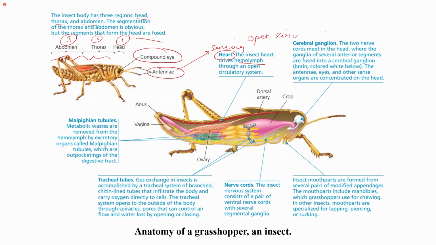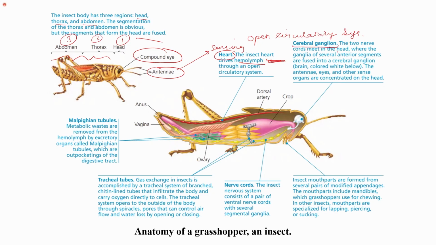So we know that in an open circulatory system, the interstitial fluid and the circulatory fluid are the same, and it is known as the hemolymph. So the interstitial fluid and the circulatory fluids are not distinct, they are the same, and this is the hemolymph, which is pumped throughout the body with the help of the heart. They have a well-developed nervous system, comparatively developed to the previous phyla.